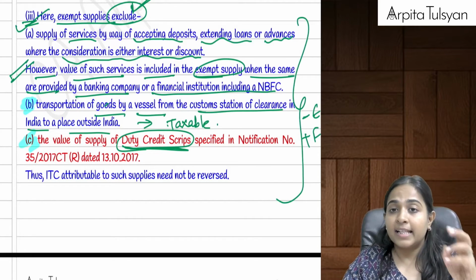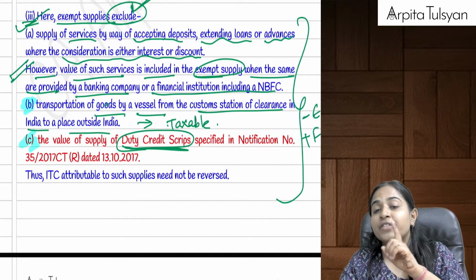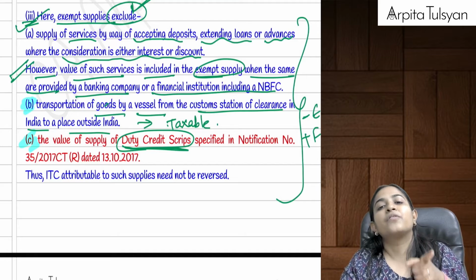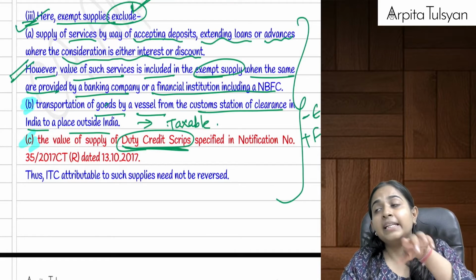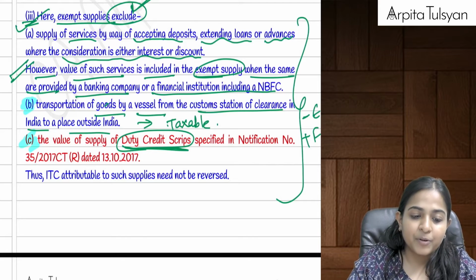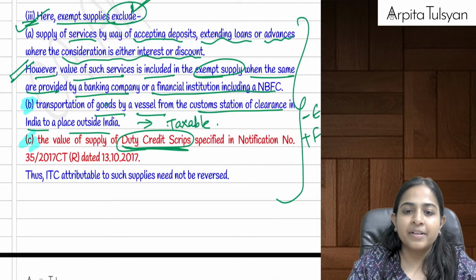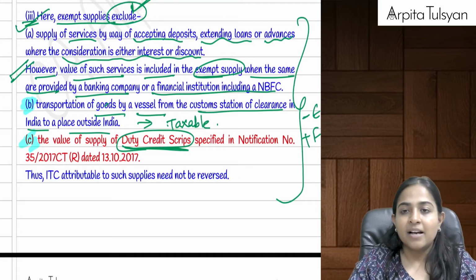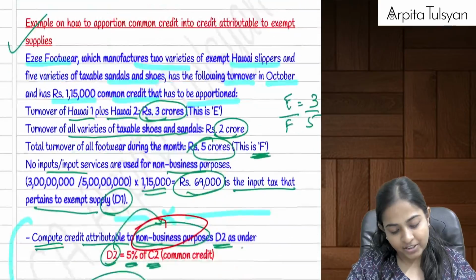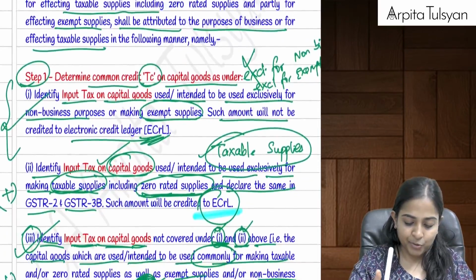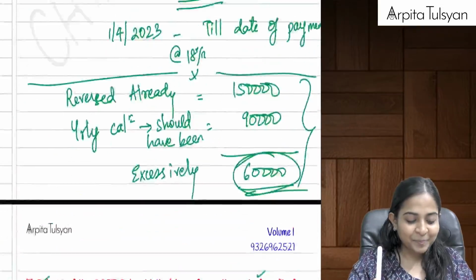Another point which I am again repeating: in case of sale of securities, value is equal to 1% deemed, that is, 1% of the selling price of the securities. In case of land and building, value is equal to stamp duty value. Are you clear with this, everyone? Yes, we have done questions also while doing our main lectures and the fast track lectures. So please refer to it. There are so many examples, so many markings in the book also.